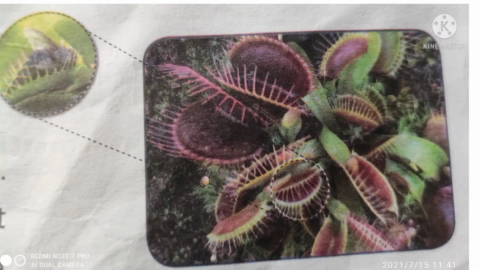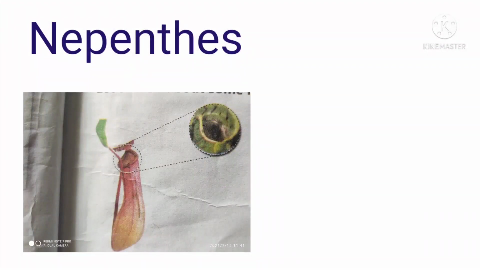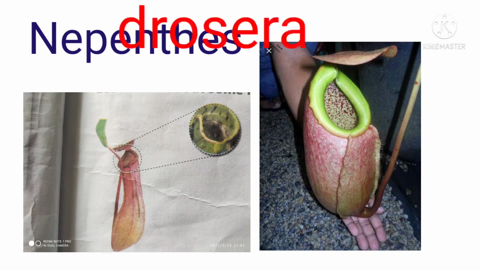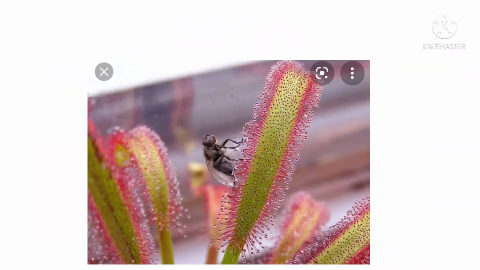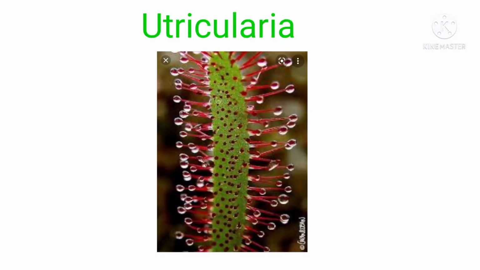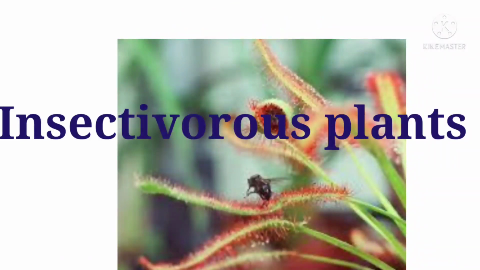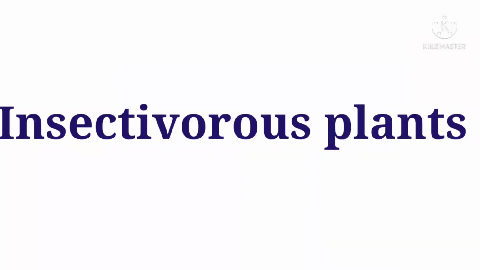See, children, the leaves of these plants are specially modified to trap insects. The best examples of carnivorous plants: Nepenthes, Drosera, Utricularia, Venus flytrap.